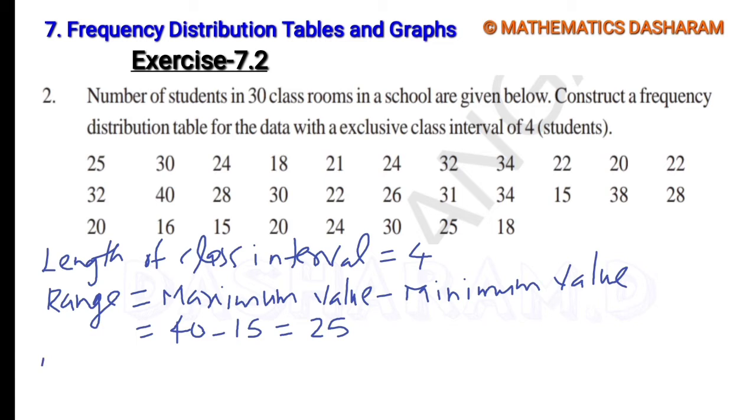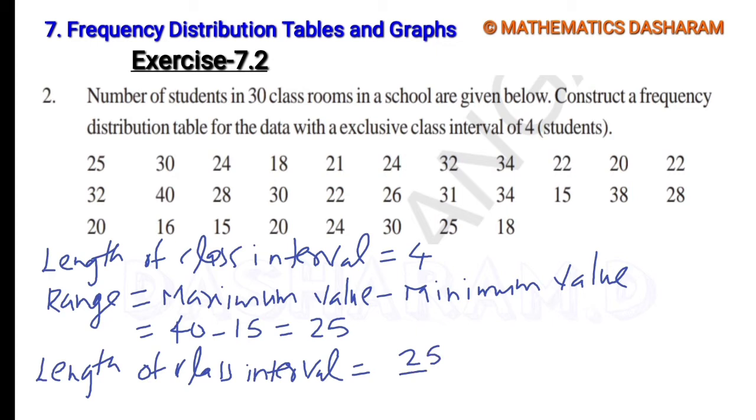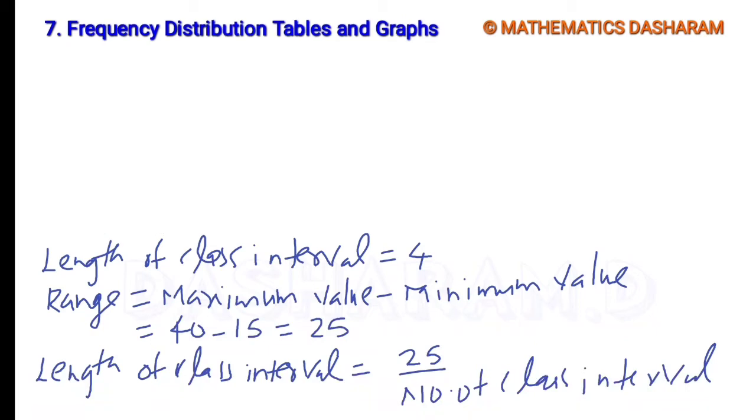The length of class interval formula is the range divided by the number of class intervals. The length of class interval is given, that is 4. So 4 equals 25 divided by the number of class intervals.